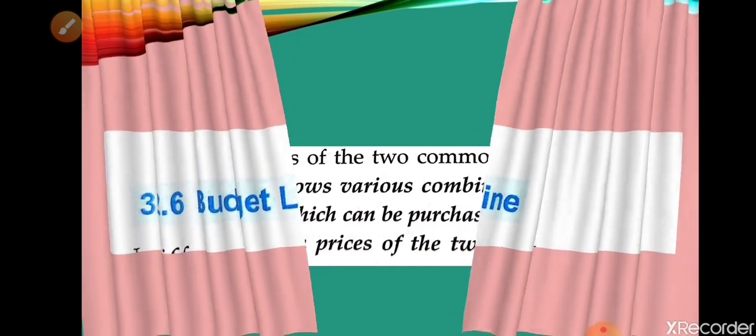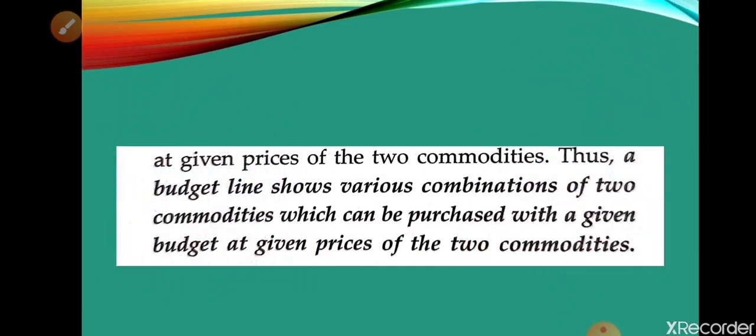Budget line shows various combinations of two commodities which can be purchased with a given budget at the given price of the commodities. Here two things we have to keep in mind: the price of the commodities and the budget of the consumer.